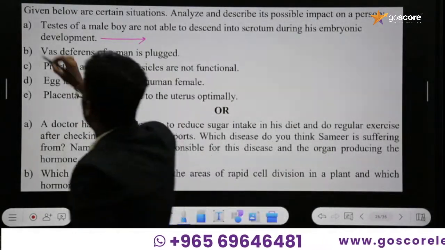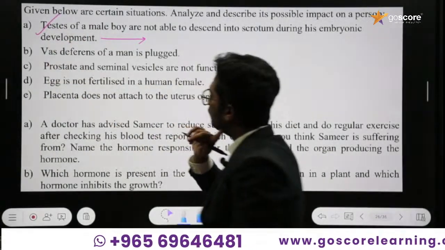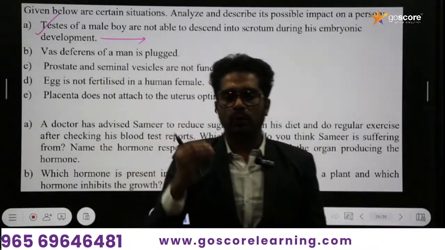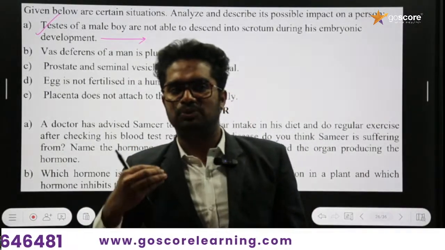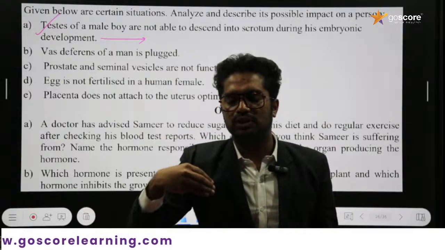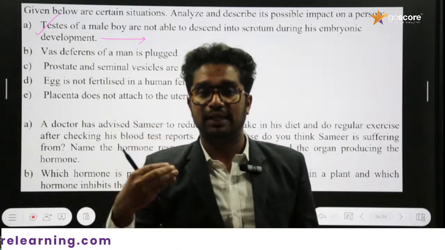So we solved it. And the next one is: the vas deferens of a man is blocked. The vas deferens is a tube which carries the sperms to the other glands and finally into the urethra.